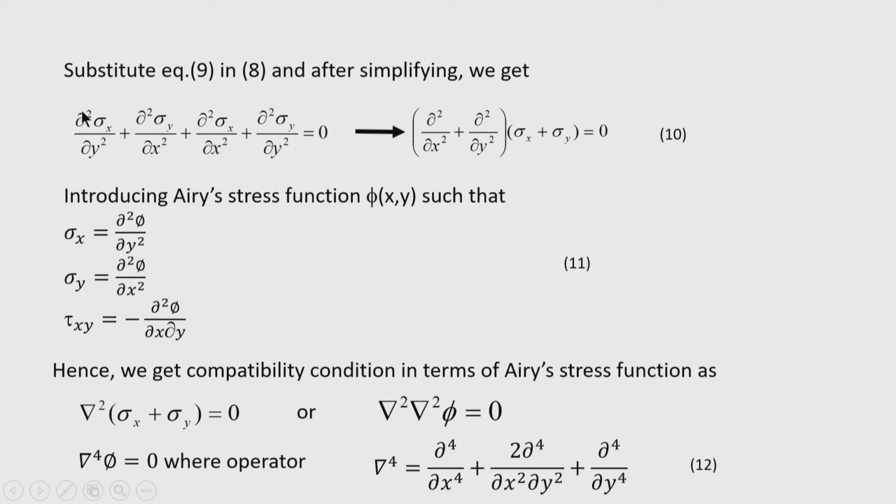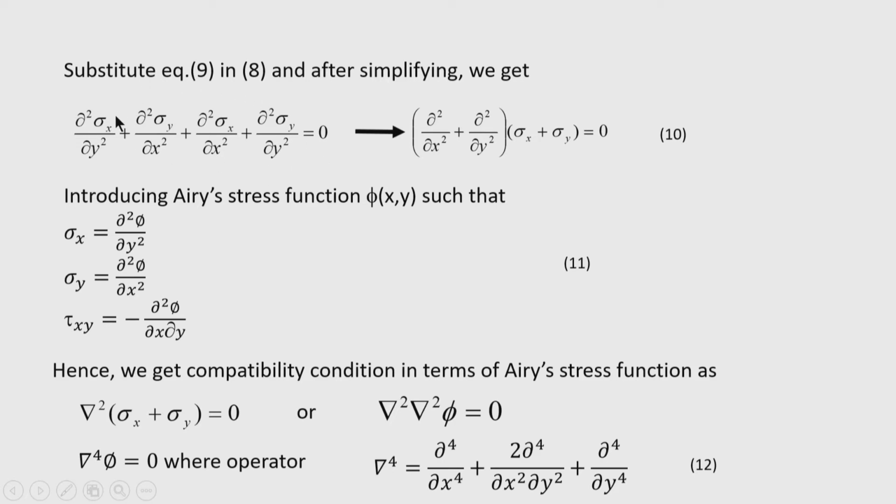You can note here that the second derivative of σx with respect to y and the second derivative with respect to x are both appearing. Similarly, the second derivative of σy with respect to x and with respect to y are both appearing.